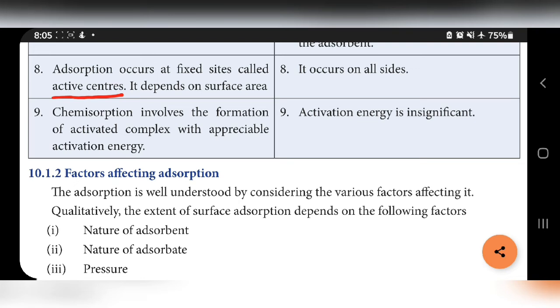Last point, chemisorption involves the formation of activated complex with appreciable activation energy. So here activated complex is formed with the activation energy. Here it is insignificant, not applicable. So with this point, difference between physical adsorption and chemical adsorption is over.